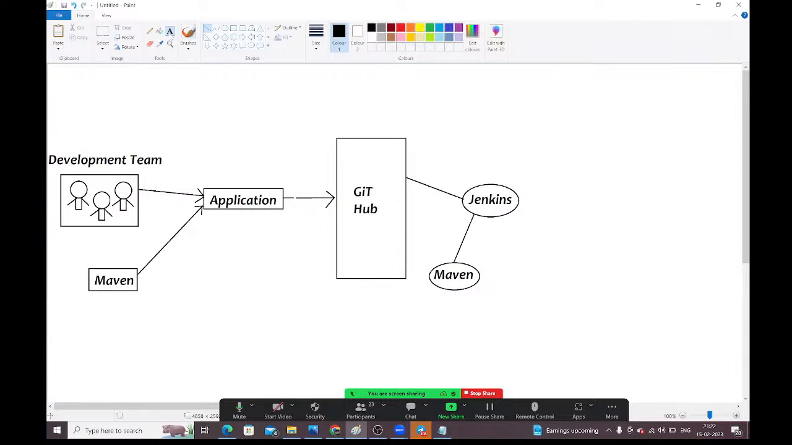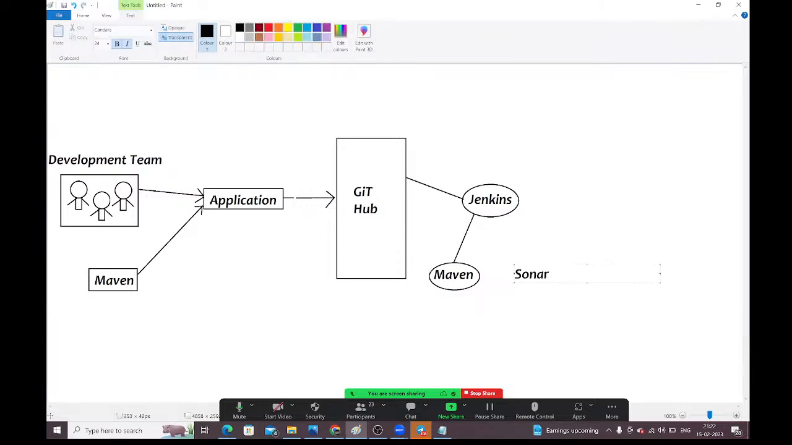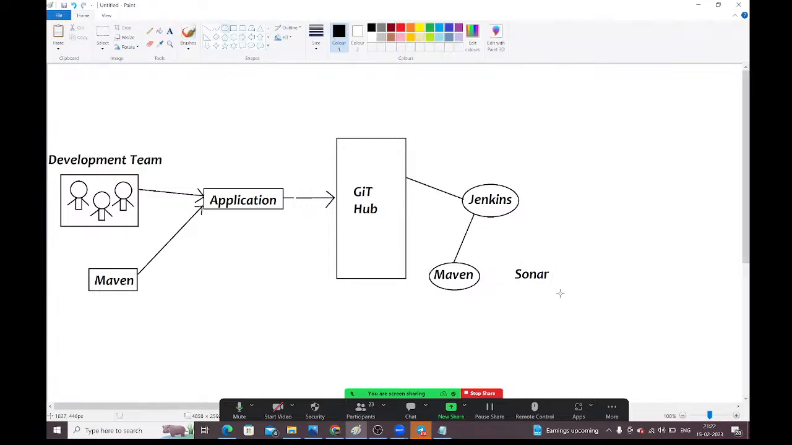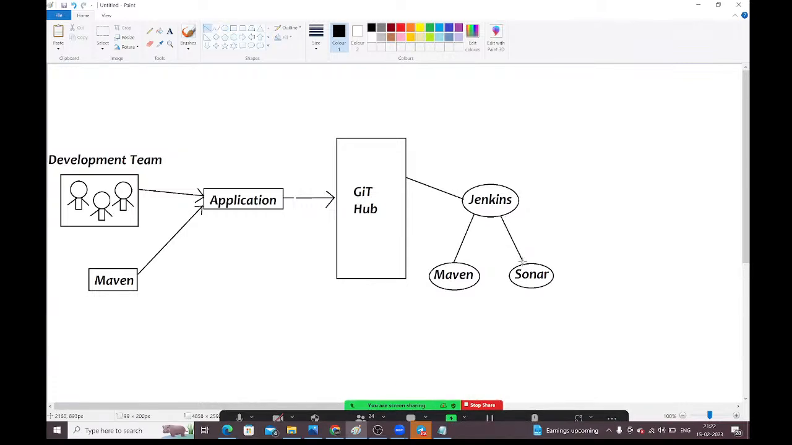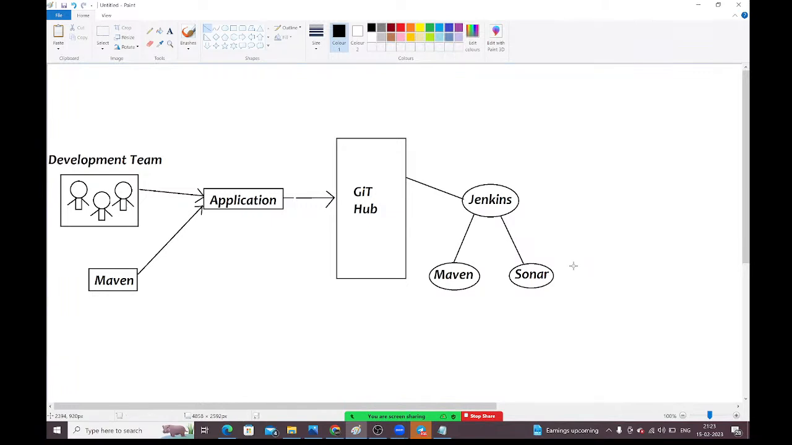Next, here we have Sonar also. Sonar Cube is available. Jenkins will talk to the Sonar Cube also to perform the code review activity. Jenkins will talk to Maven and Jenkins will talk to Sonar also to perform the code review. Once the code review and everything is completed, what will Jenkins do, guys? Jenkins will deploy the application into the Linux machine.